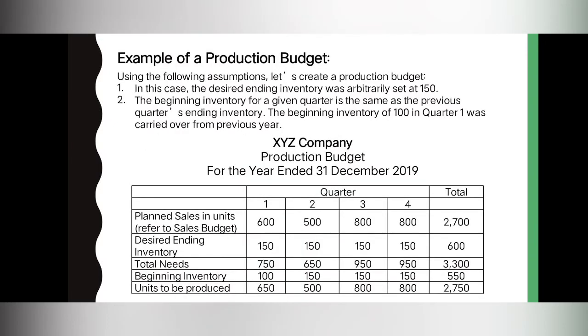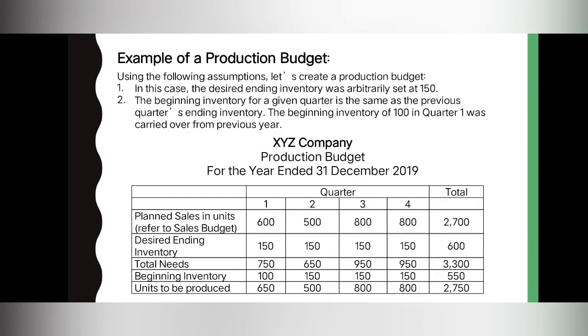We have an example of a production budget. Same company pa rin, si XYZ Company. For the year ended December 31, 2019. So, we use this following assumptions class to create this production budget. For assumption number 1, the desired ending inventory was set at 150. That is the 150 class na nakikita nyo sa table. Constant siya class. From first quarter to fourth quarter, 150 yung desired ending inventory ni business.